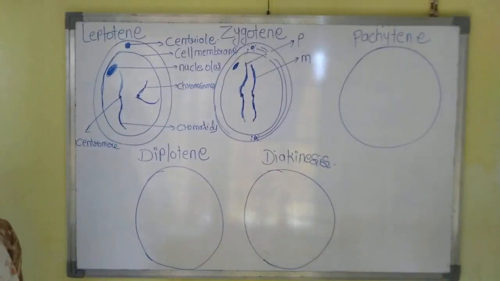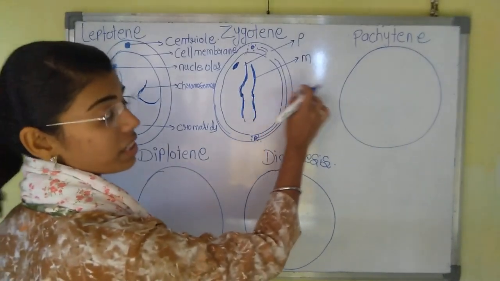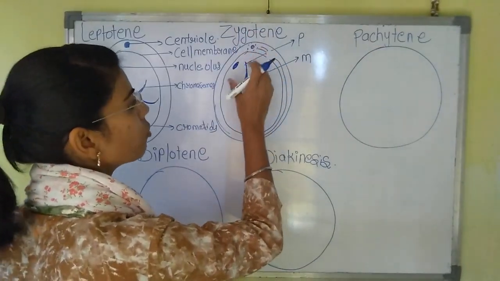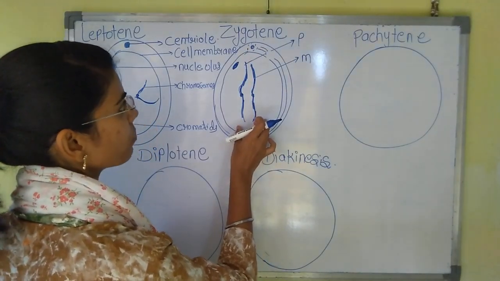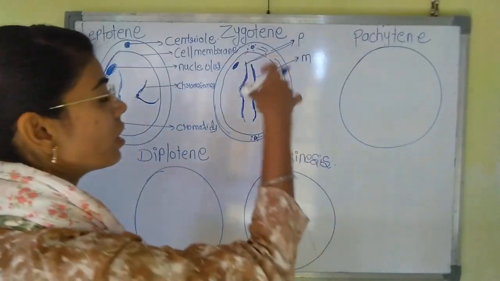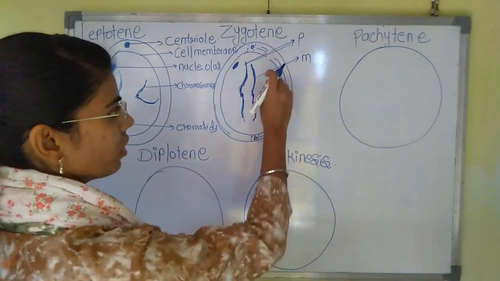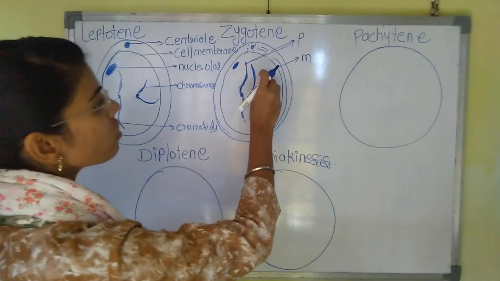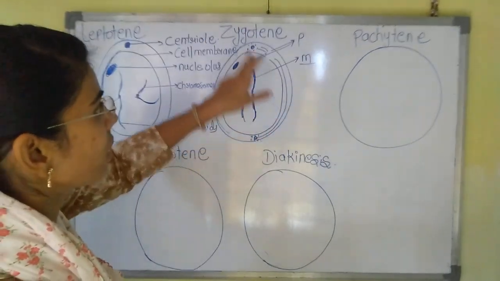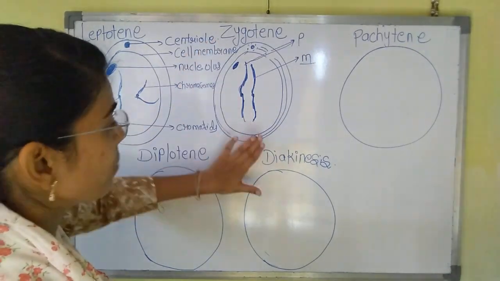So, what has happened in the zygote? What are the characteristics of the stage zygote? It will consist of the cell membrane and the nucleolus. Here the homologous pairing of the chromosomes will take place in a lengthwise manner. One chromosome will be a paternal chromosome, consisting of the genes from your father, and the other one is the maternal chromosome, consisting of the genes from your mother. Also here the centrioles duplicate and start moving towards the opposite poles of the cell. This is the zygote.